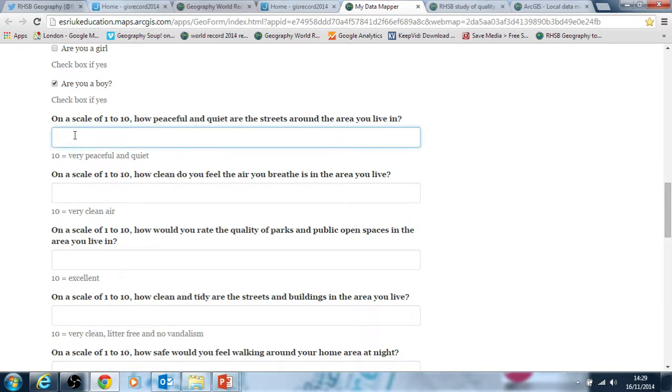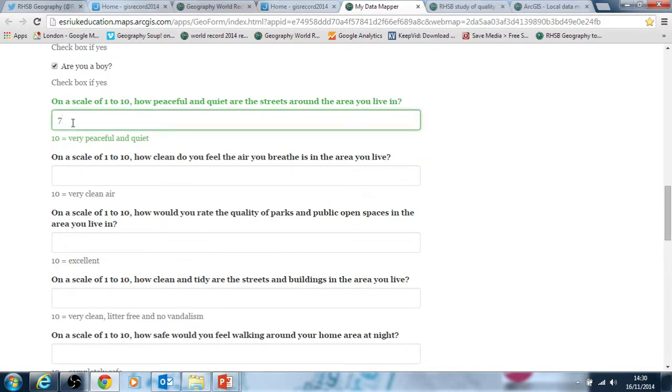10 equals very peaceful and quiet, so I might say, for my area it might be a 7 out of 10 or whatever. Again, we want to try and reiterate to students to use the right numbers here, because if someone does a typo and puts in something like that, it does create some problems with the data that we have to clean up afterwards.